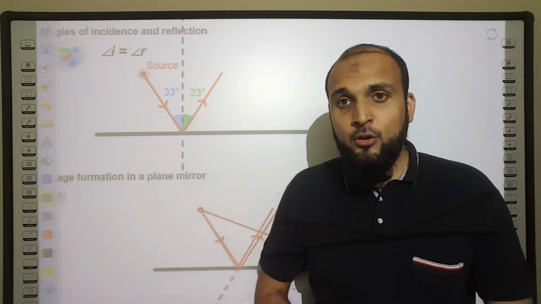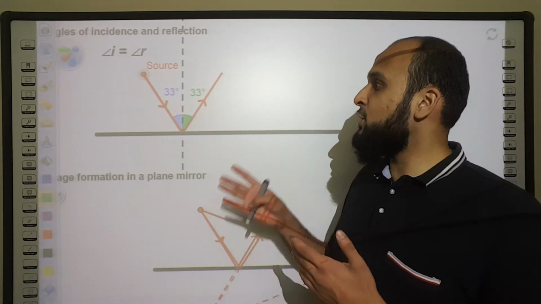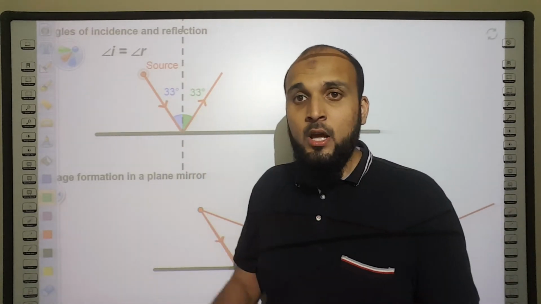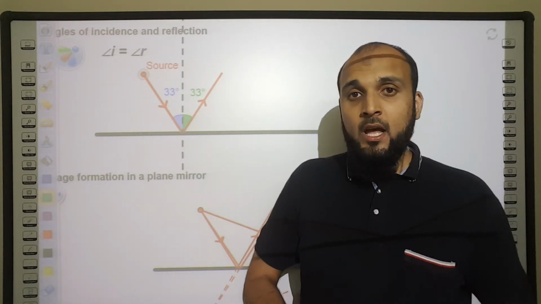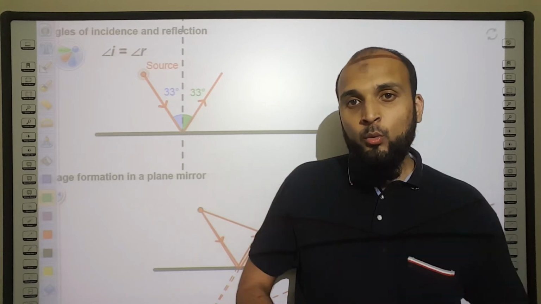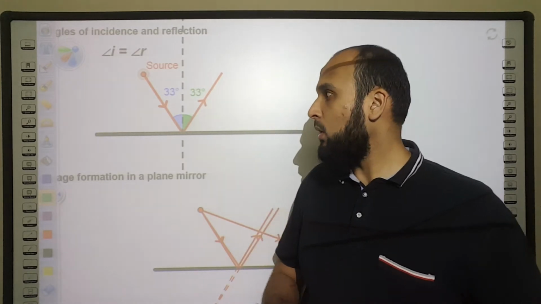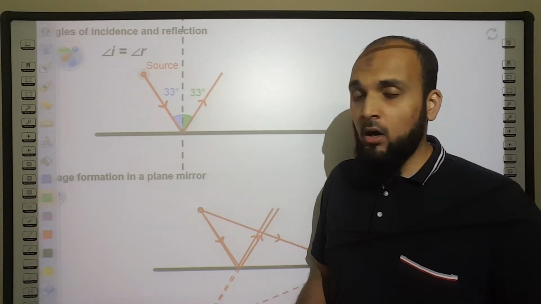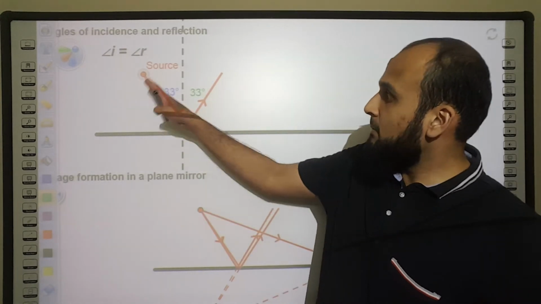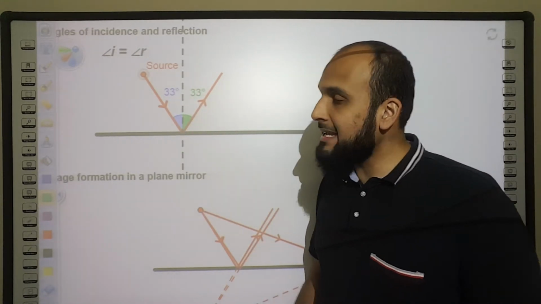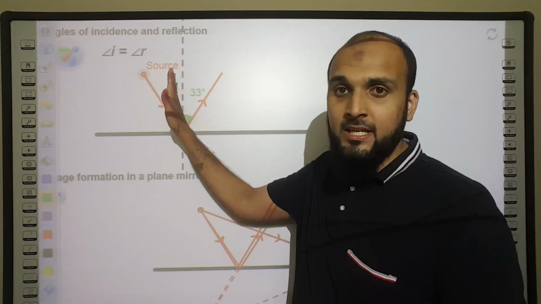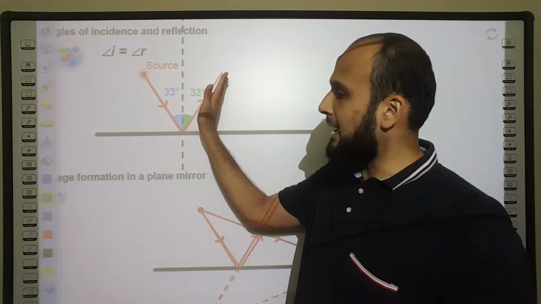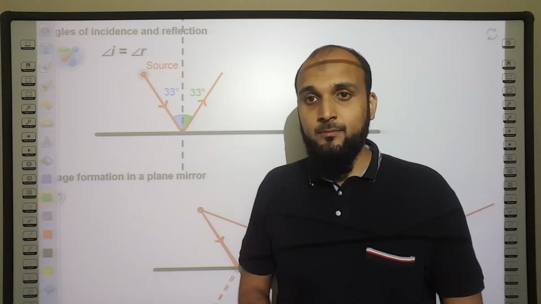Wherever you change the angle of incidence to, the angle of reflection adapts accordingly. The angle of reflection will always remain equal to the angle of incidence, right? The angle between the normal and the incident ray is always equal to the angle between the normal and the reflected ray, the angle of reflection.